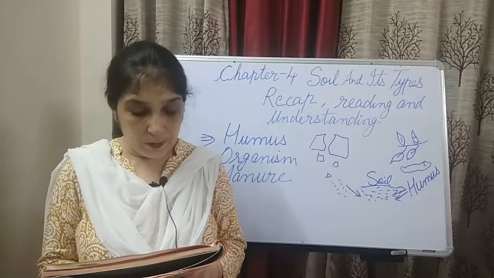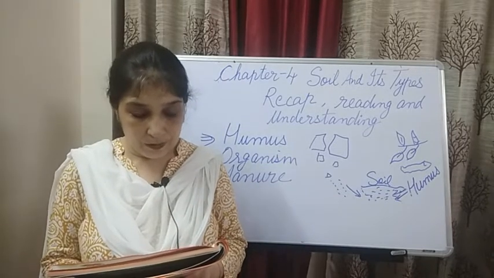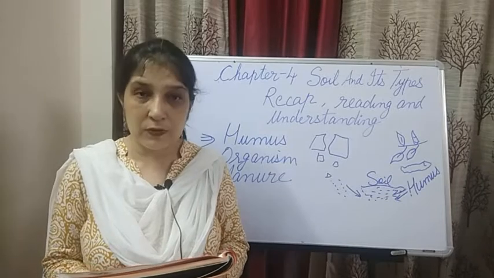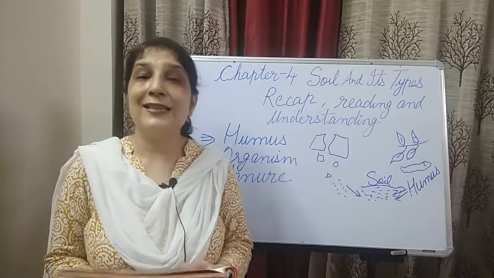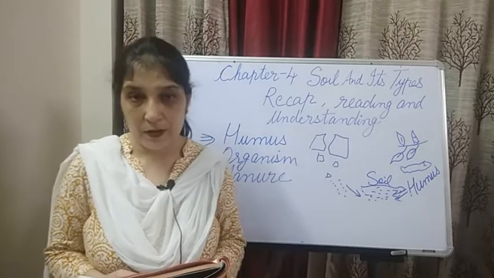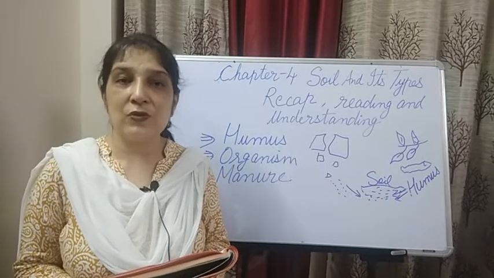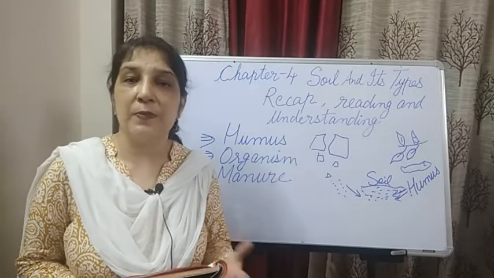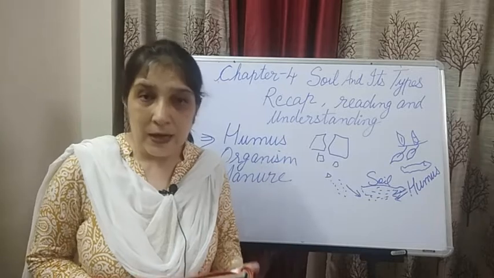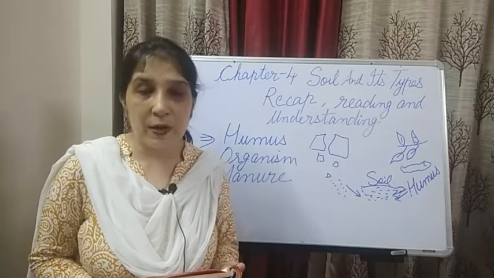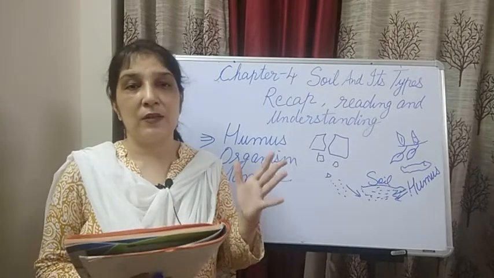Soil not only supports the plants but also provides water and essential minerals for their growth. Essential means important. Minerals are the natural substances which are present in the soil. Natural important nutrients which are present in the soil.